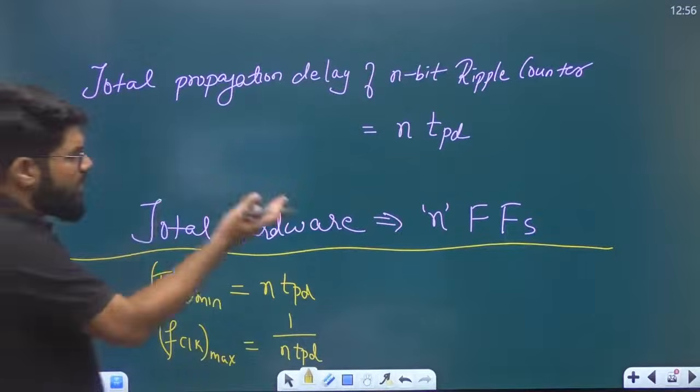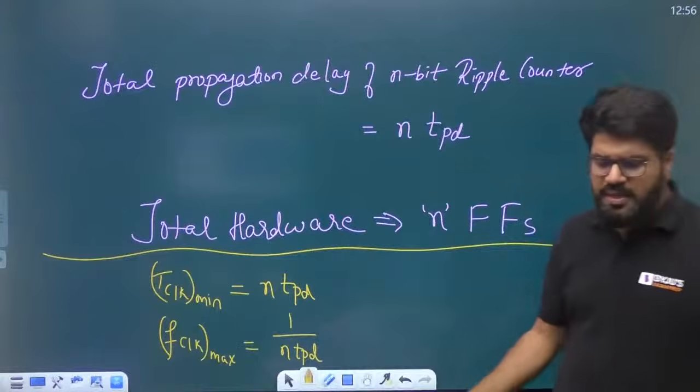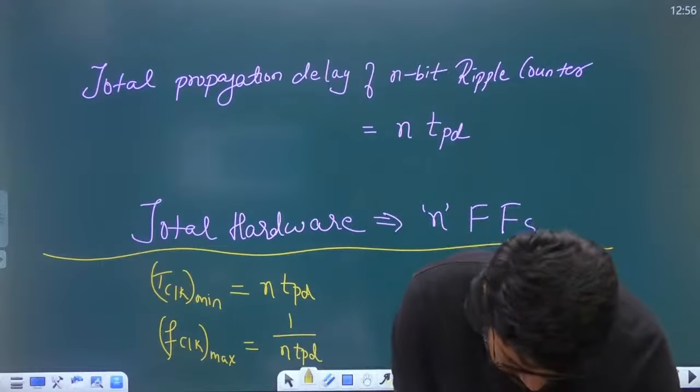Ripple is slower but requires less hardware. Synchronous is faster but it requires more hardware. Simple, it's a balance. Undoubtedly, it's a balance.